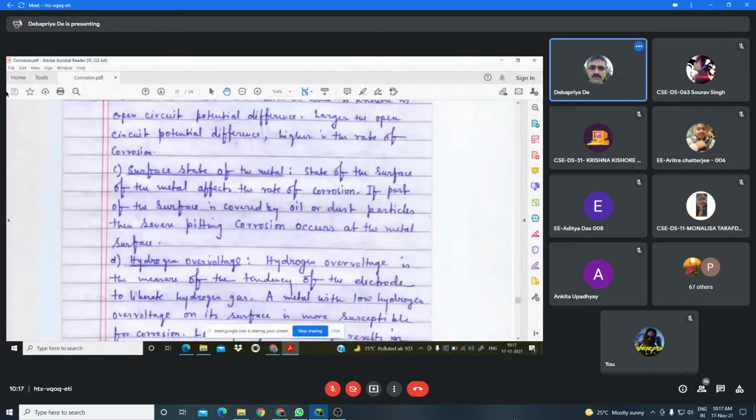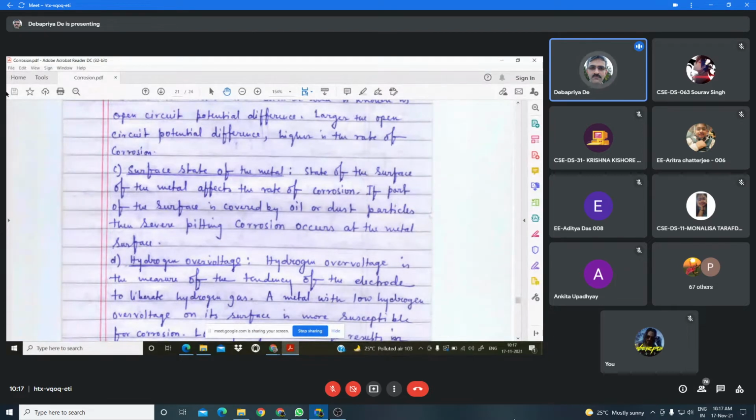Actually the hydrogen over voltage is the measure of the tendency of the electrode to liberate hydrogen gas.